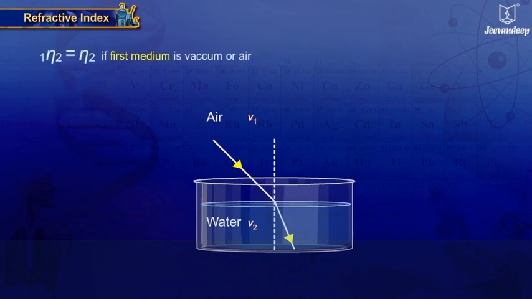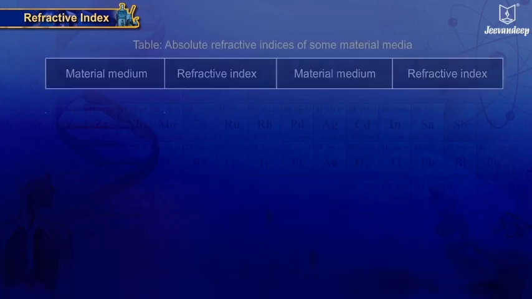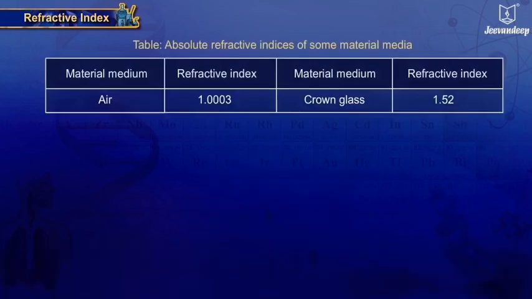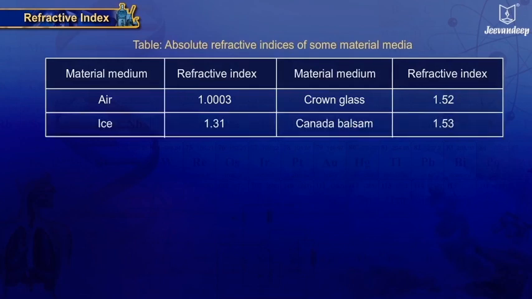If the first medium is vacuum or air, 1η2 is considered with respect to vacuum. It is called the absolute refractive index of the second medium and is denoted by η2. The table shows the absolute refractive indices of some material media.